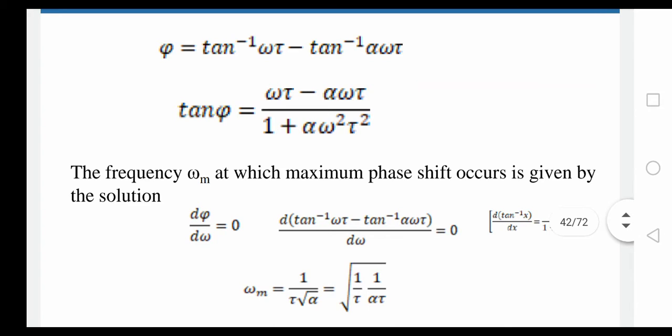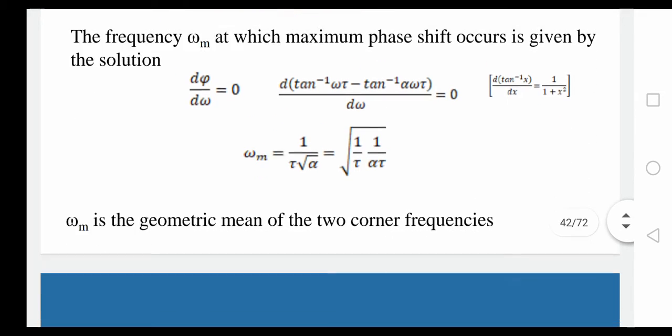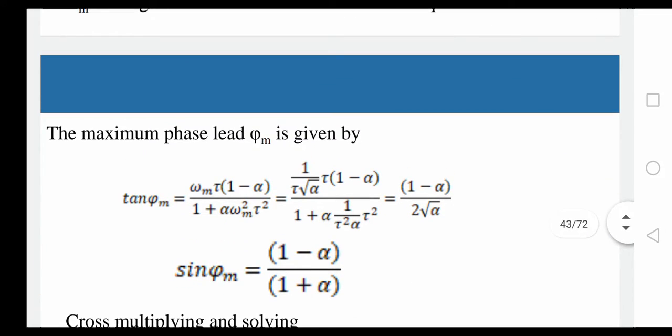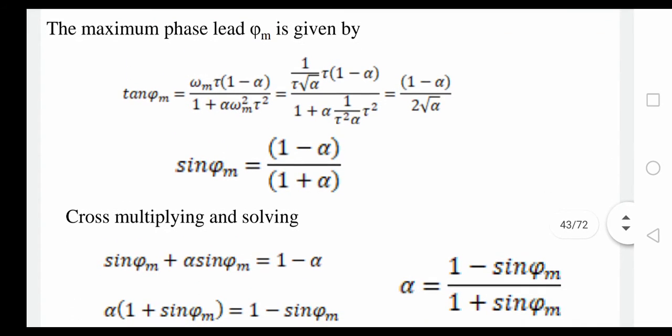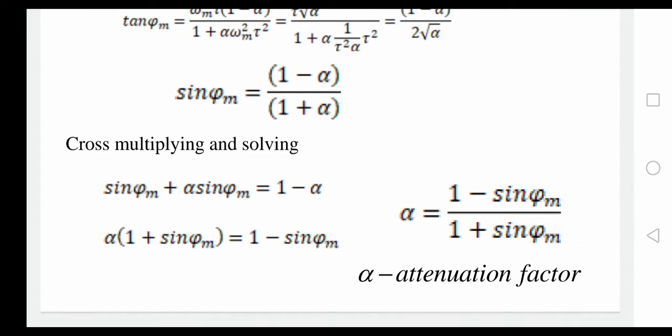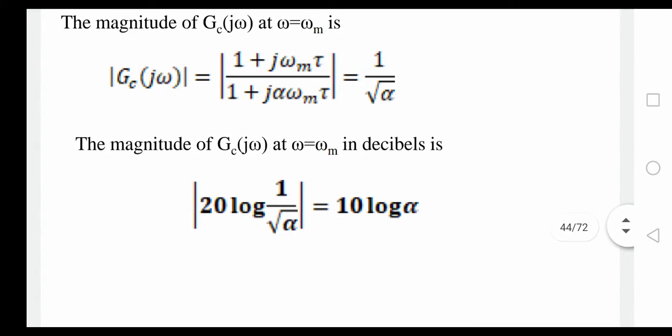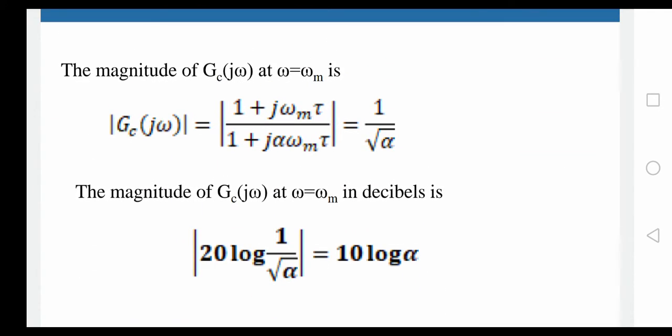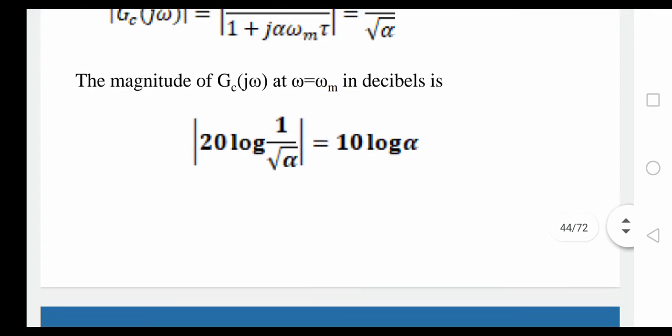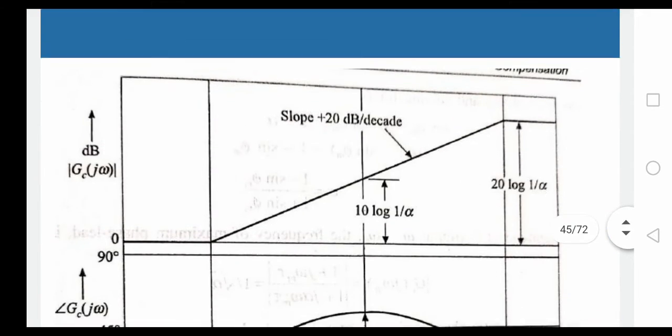For the maximum phase angle, d phi by d omega must be equal to 0, which gives the maximum condition. Once you know tan phi m, you can find sin phi m also, and then calculate alpha, which we call the attenuation factor. Then find the magnitude of GC of j omega, which is equal to 1 by root alpha. The diagram will be like this.